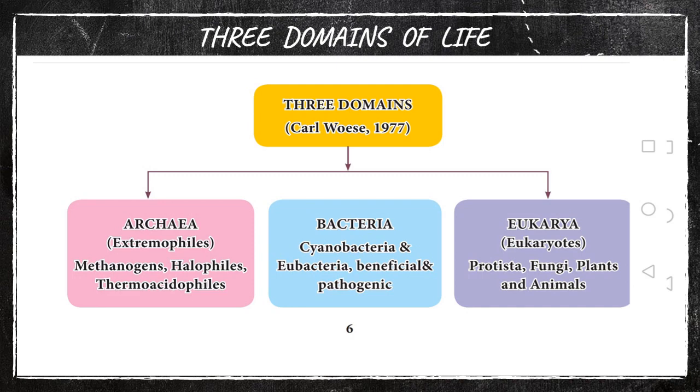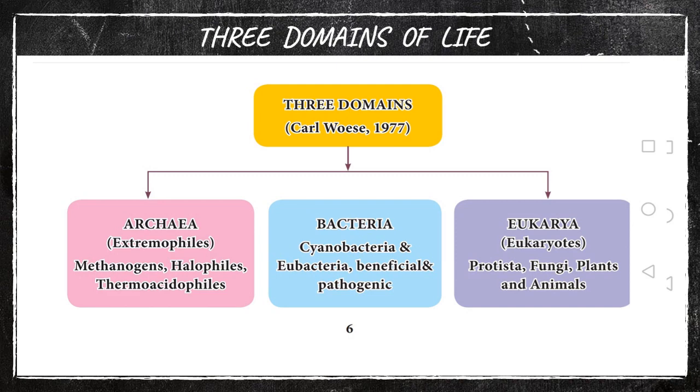So what has Carl Woese done? He has included all the Monera as two. One is archaea, another one is bacteria. So archaea and the bacteria are Monera. Understand? The rest four, Protista, fungi, plantae, animalia, belong to eukarya.